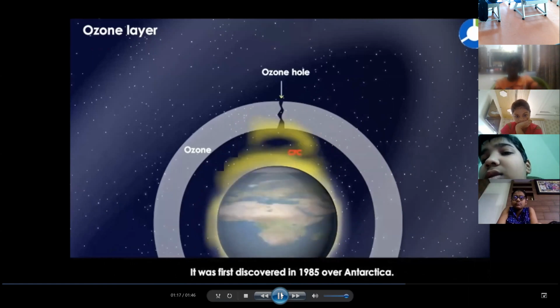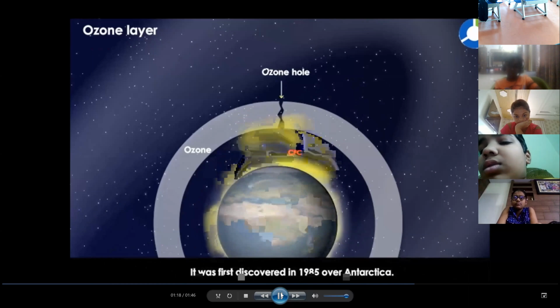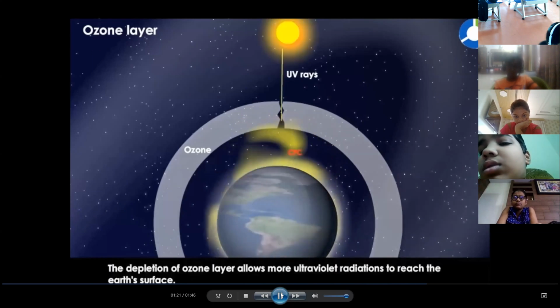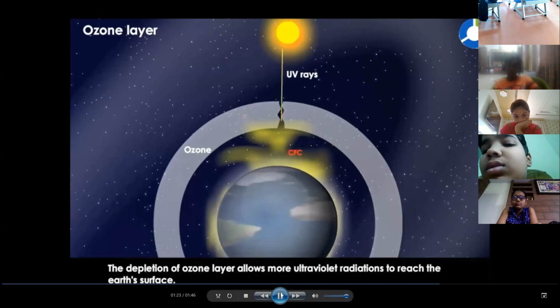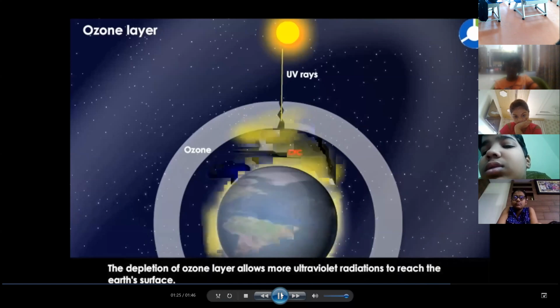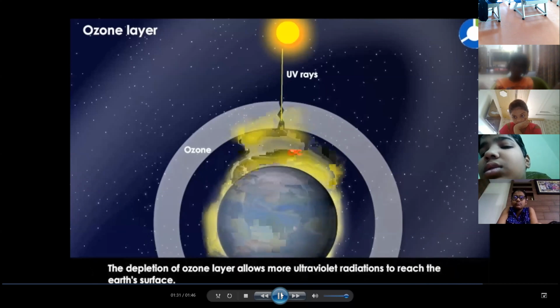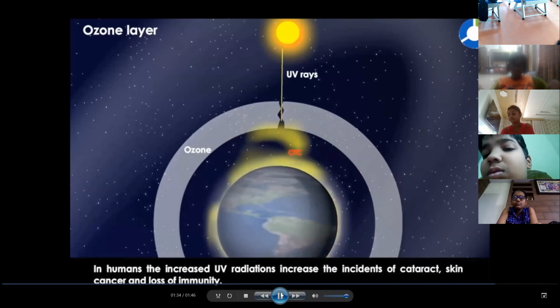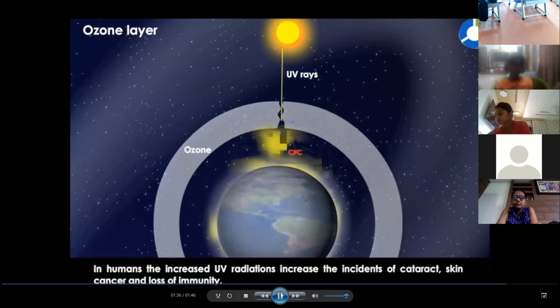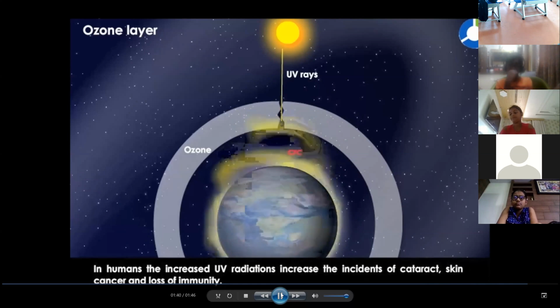The depletion of ozone layer allows more ultraviolet radiations to reach the Earth's surface. In humans, the increased UV radiations increase the incidence of cataract, skin cancer, and loss of immunity. It is therefore worthwhile to work towards stopping all further damage to the ozone layer.